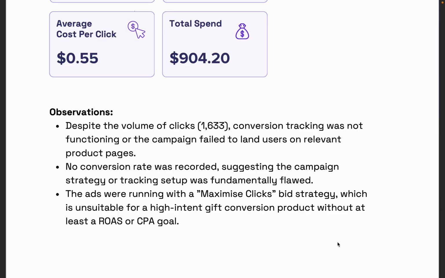There was no conversion rate recorded, which highlights the fact that you were using maximized clicks because you had no other choice. One of the observations that comes out later on is you should have been using conversion tracking. The client's website at the time didn't do conversion tracking, and that's why it's not there, but Kim called that out very early on.